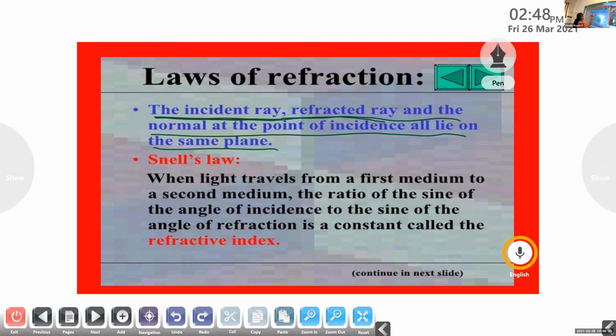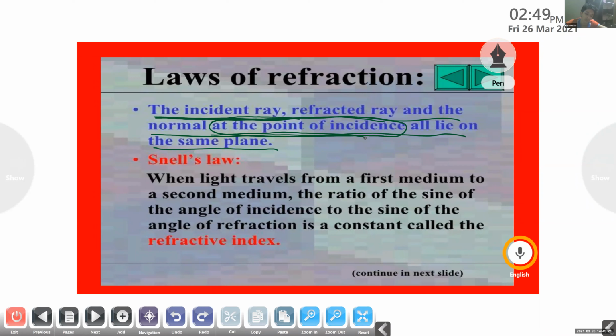This point is very important. At the point of incidence, it is not present in the laws of reflection. All the other sentences are the same: the incident ray, instead of reflected ray, here we have refracted ray, and the normal. They lie on the same plane only at one point, that is at the point of incidence. So the incident ray, refracted ray, and the normal at the point of incidence all lie on the same plane. This is what is known as the first law of refraction.